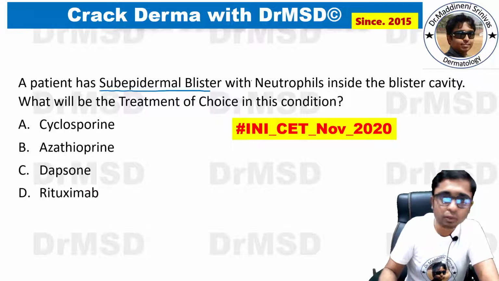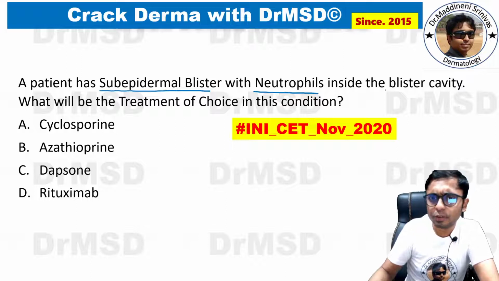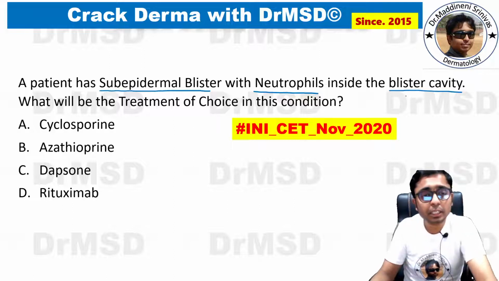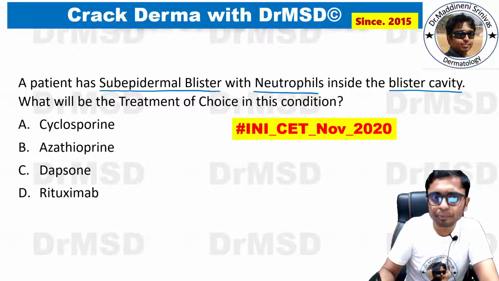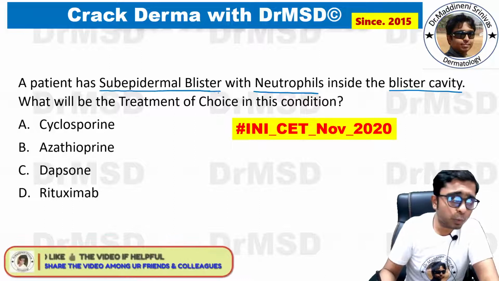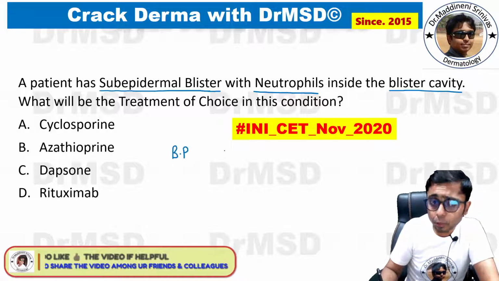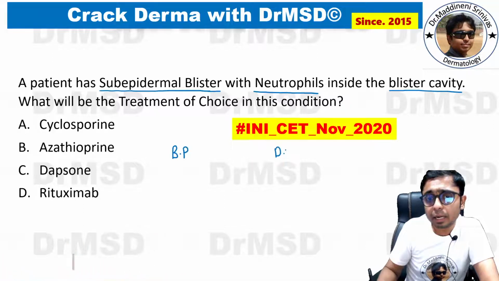Clue which is mentioned in the question, with neutrophils inside the blister cavity. So I hope all of you know that vesiculobullous disorders are divided into intraepidermal blistering disorders and subepidermal blistering disorders. The intraepidermal blistering disorders are the pemphigus group of disorders, and for subepidermal blistering disorders, the possible differential diagnosis could be bullous pemphigoid, dermatitis herpetiformis, or linear IgA bullous dermatosis.